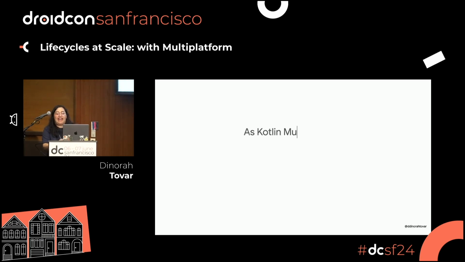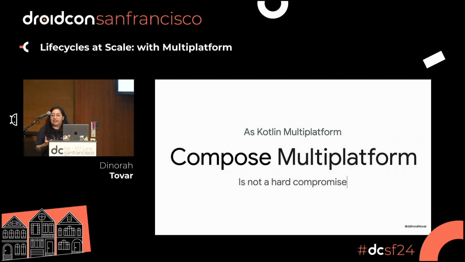So, as with Kotlin multi-platform, Compose multi-platform is not a hard commitment. You can start playing around, understand what is going on. If you remember, you can create a library, and this library can be used in a Swift application or a web application, because at the end of the day, what multi-platform generates is a library.